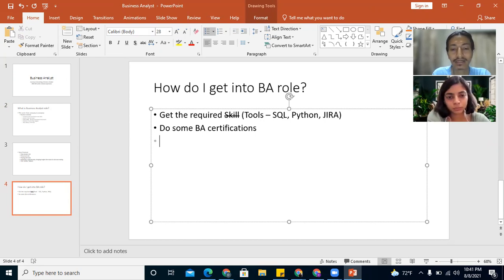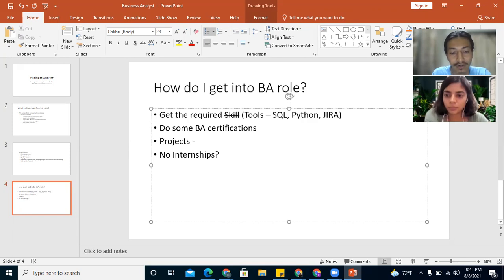Even if you do not get internships or any opportunity where you can work on these projects, the next thing is do some projects. Even if you do not have internships, any projects where you can highlight your business analyst skills.